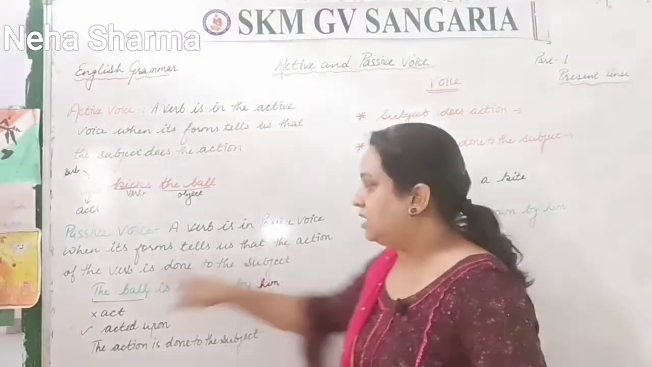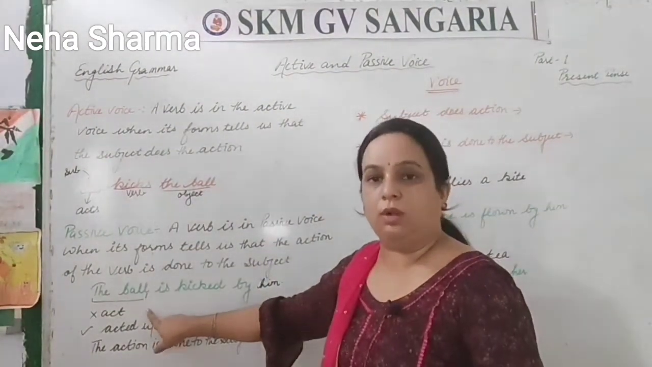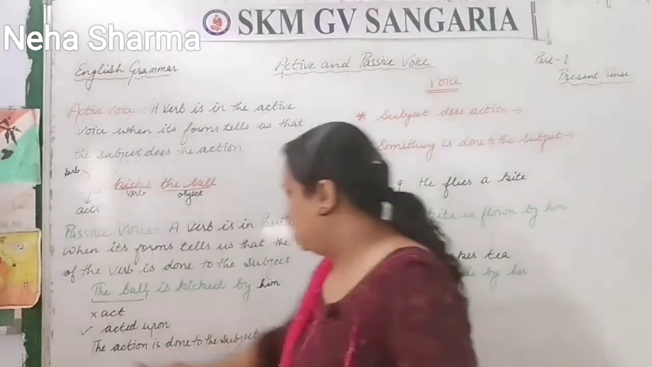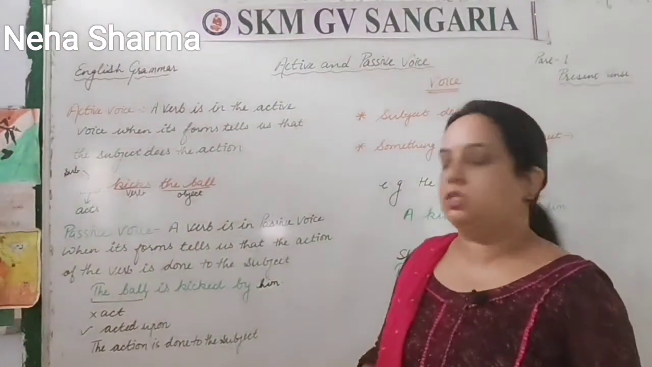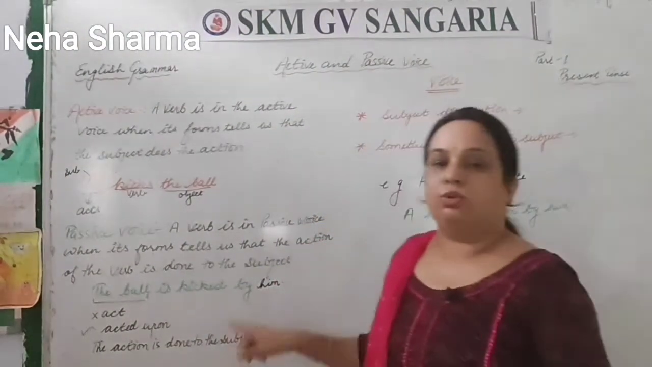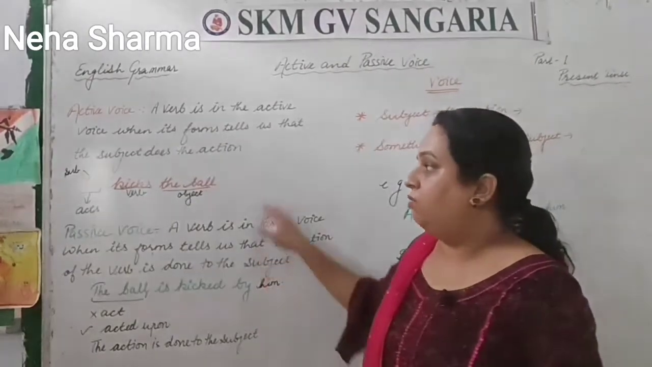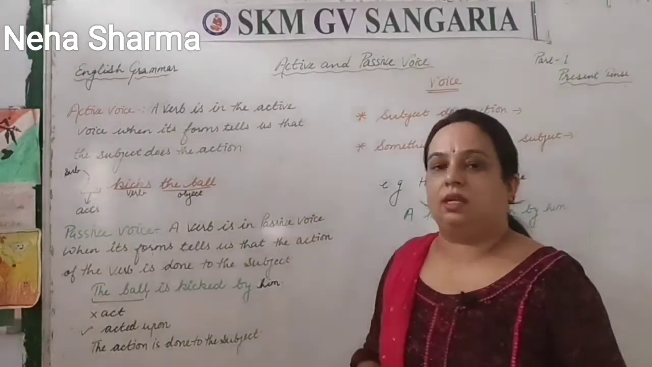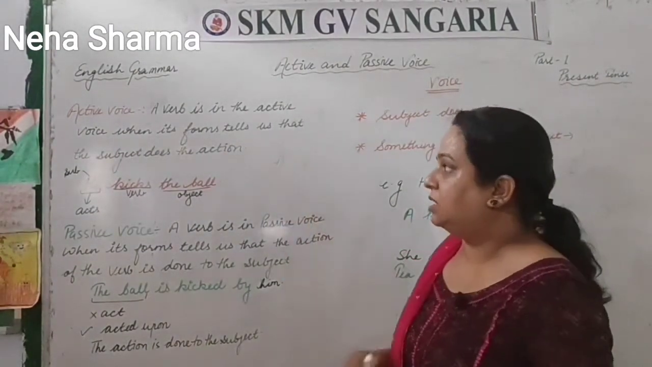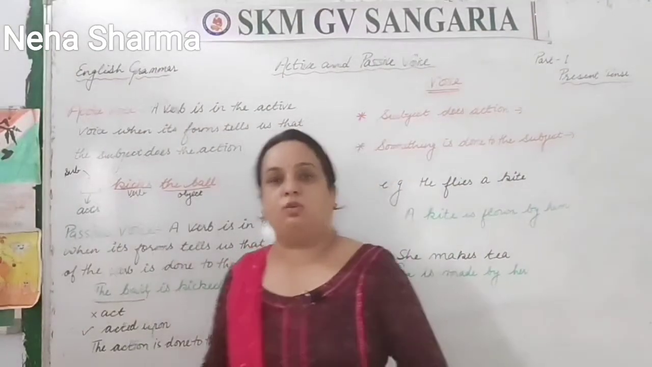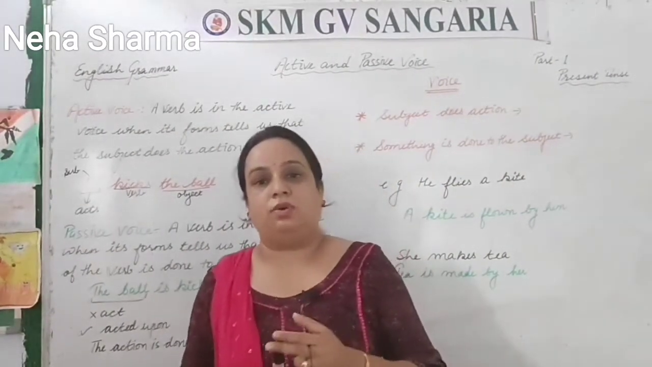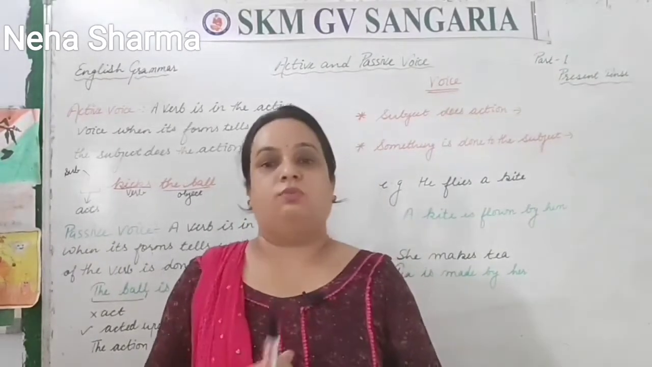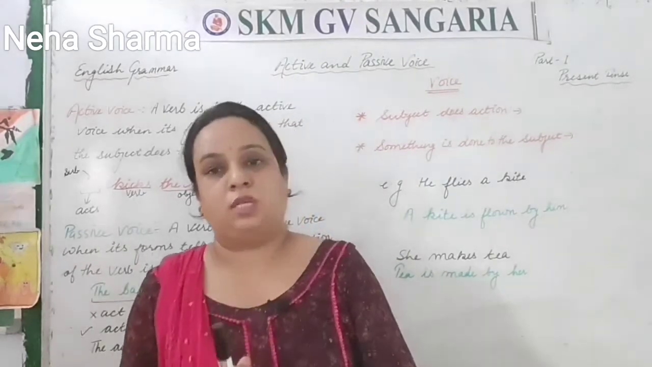Here he is acting upon the ball, right? But the ball is not acting here. So the action is done to the subject. When the action is done to the subject, then it is the passive form. And when the action is done by the subject, then it is active voice. Clear? So that is active voice and passive voice. And one thing we have to keep always in mind is that the verb used there should be a transitive verb only, and the transitive verb is one which has an object after it.